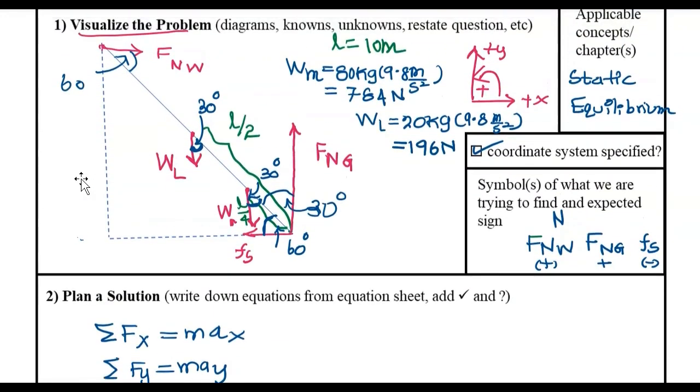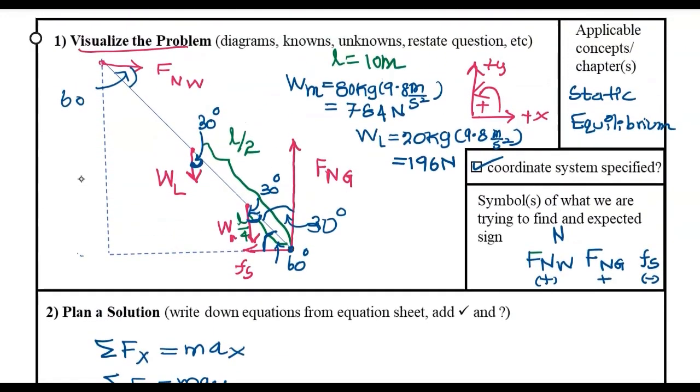You can choose any point on the diagram, but please be smart enough to choose a point that has a higher number of unknown forces. So I'm going to start at that point, because then the torque from the static friction and the normal force is going to be 0. So that is my axis of rotation.